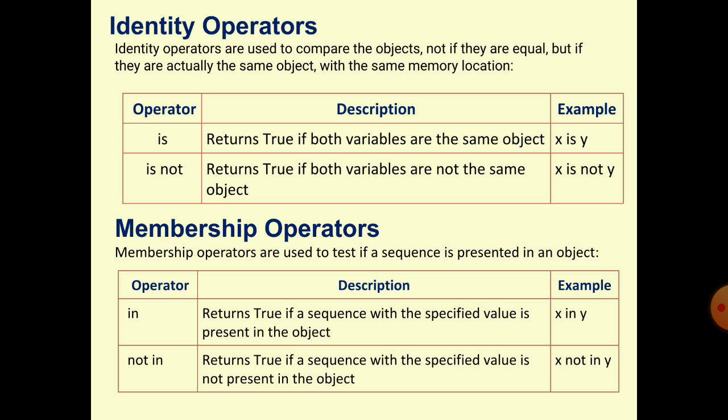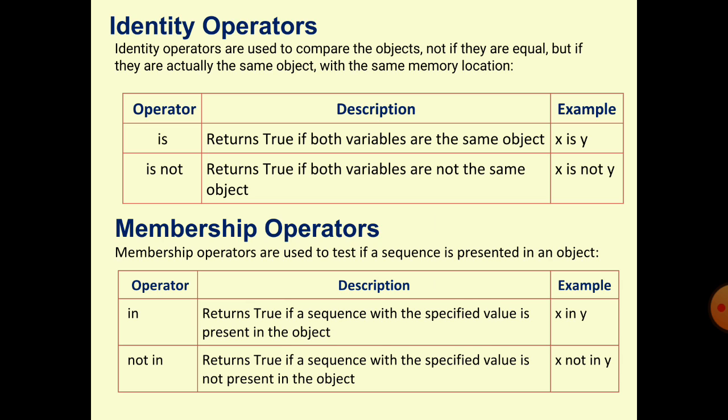Membership operators are used to test if a sequence is present in an object, in a list or not. The in operator returns true if a sequence with the specified value is present in the object.